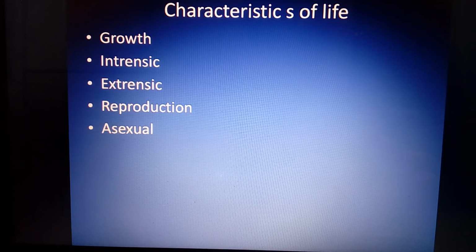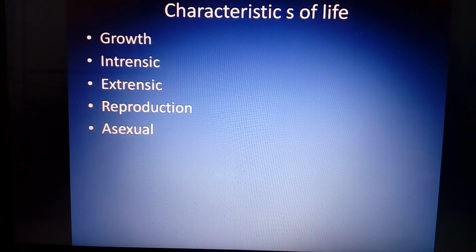Asexual reproduction is the process of reproduction in which a new individual organism is formed without the formation of a gamete, so the question of union of gametes does not arise. In asexual reproduction, the new individual organism is formed without formation of gametes and union of gametes. A single parent can manage the formation of a new individual organism in asexual reproduction.